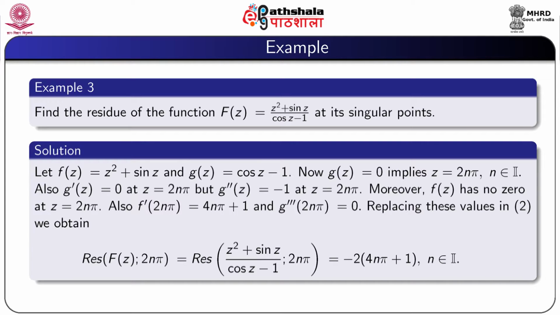Also g dash z equal to 0 at z equal to 2n pi, but g double dash z equal to minus 1 at z equal to 2n pi. Moreover, f(z) has no 0 at z equal to 2n pi. Also, f dash of 2n pi is equal to 4n pi plus 1 and g triple dash of 2n pi equal to 0. So, replacing this value in equation number 2, we obtain residue of capital F(z) at 2n pi is equal to minus 2 into (4n pi plus 1), where n belongs to I and I is the set of all integers.